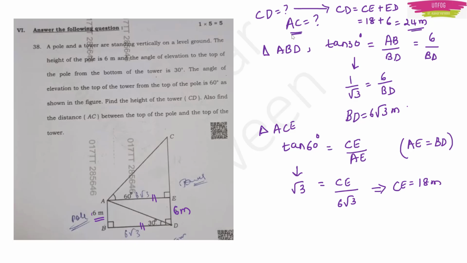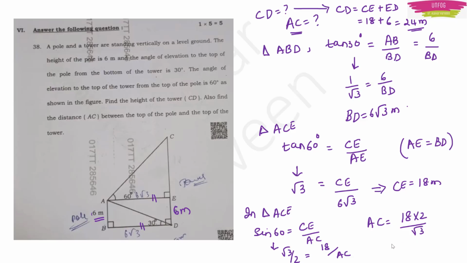What is the other question? I have to find the hypotenuse AC. In order to find the hypotenuse AC, I have to take either sine or cos, because in tan we will not have the hypotenuse. So in triangle ACE, take sine 60, which is opposite by hypotenuse, CE by AC. Sine 60 is equal to root 3 by 2. What is CE? Just now I found 18, and this is my AC. So AC will be 18 into 2 by root 3.